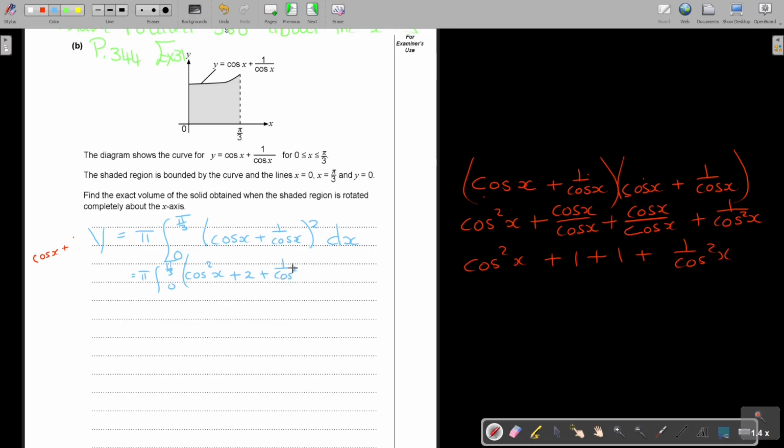It's actually not so difficult to just do it like that. And then it's dx. Now I'm just going to rearrange it a little bit: cos square x plus 1 over cos square x plus 2 dx.